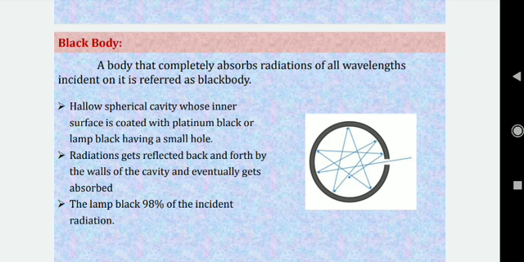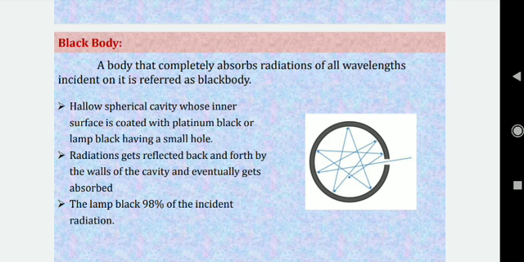So energy density, we have now obtained the formula for energy density as u of nu into d nu is equal to something, 8 pi h nu c divided by c square, etc. This is nothing but one type of constant, and it is equal to the number of standing waves or number of harmonic oscillators, and this will be multiplied by kT, small k, which is Boltzmann constant, and T is the absolute temperature.